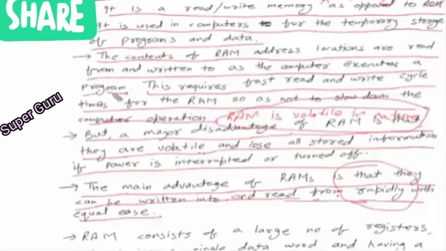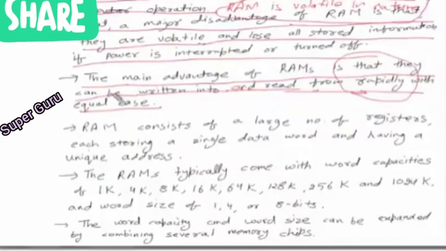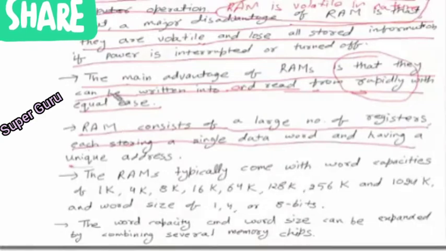Now we are going to see the construction. RAM consists of a large number of registers. Each register stores a single data word and has a unique address. Why a unique address?